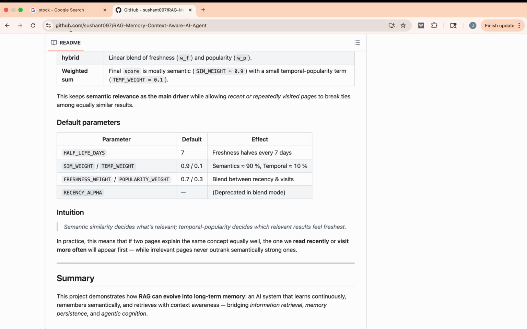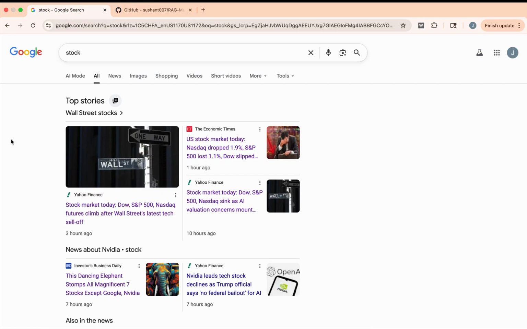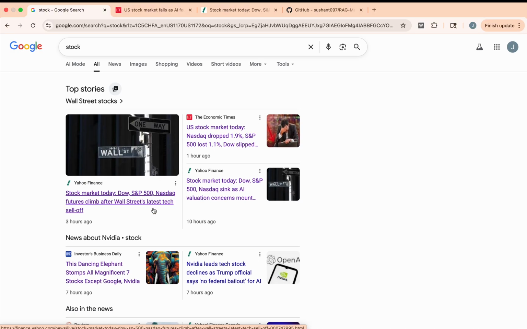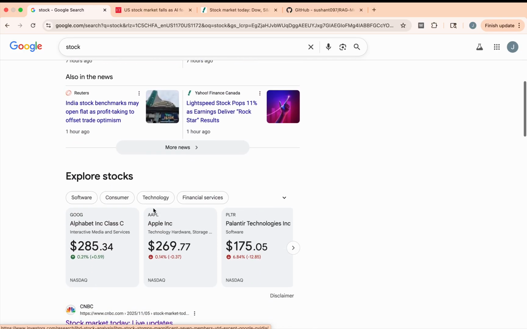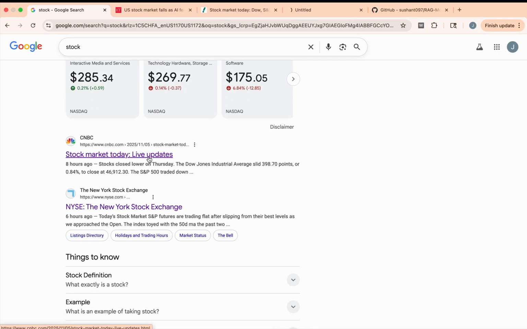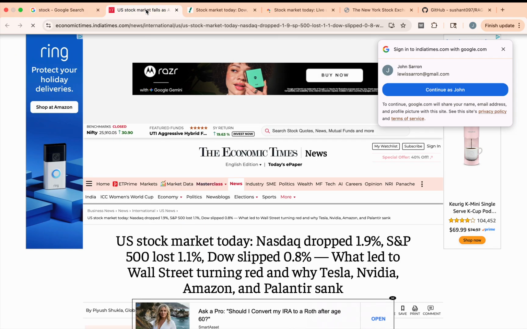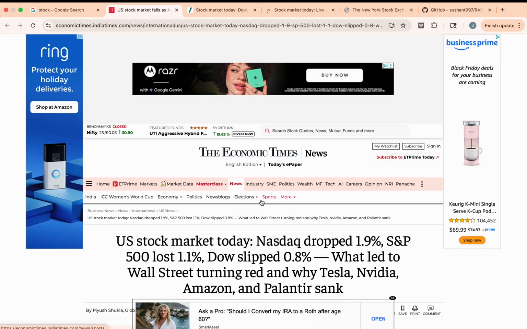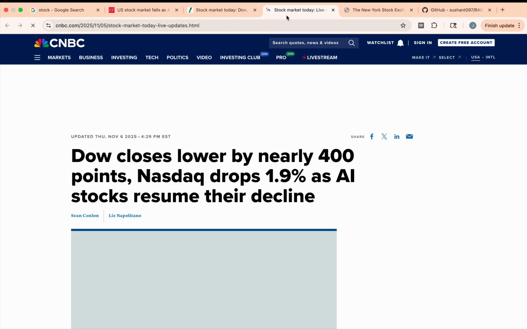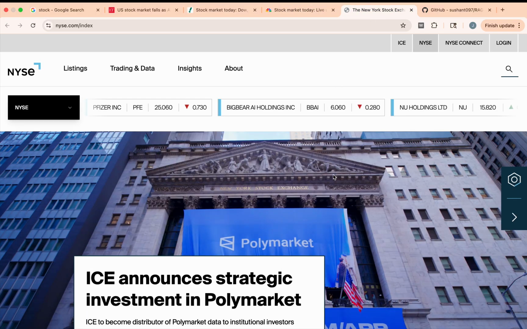Let's try to see the other page, right? Let's try to browse the different stock market news and see what happened. I will browse these, Yahoo Finance, list these, right? If I click, it's already indexed. This page is already indexed, and we can verify from here. This is also already indexed, and this is also already indexed, and so on.